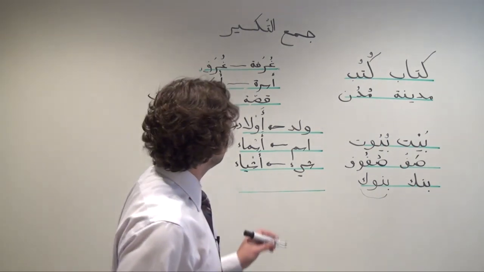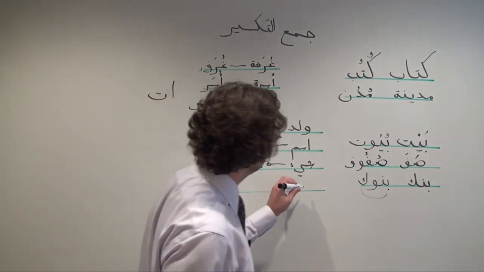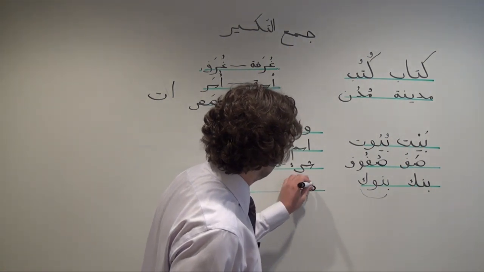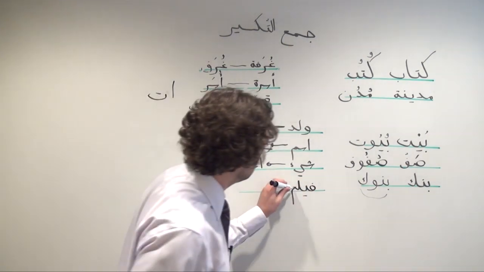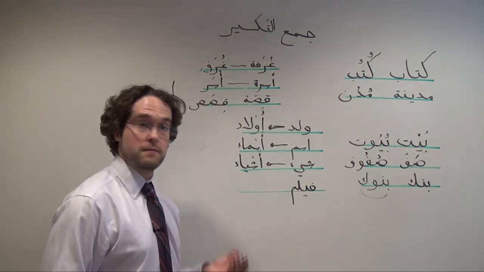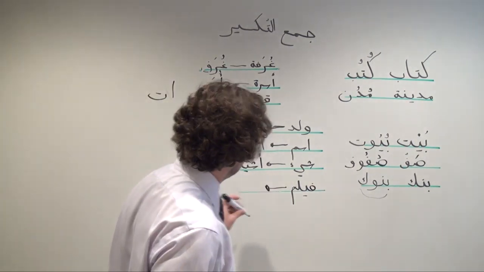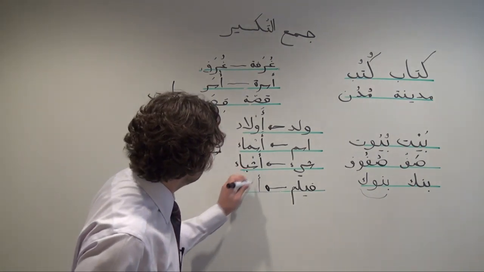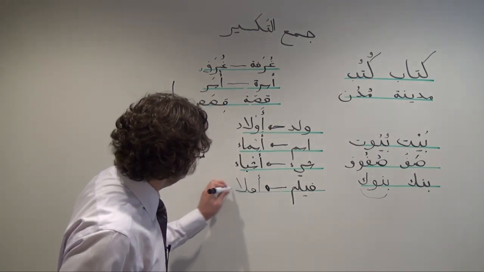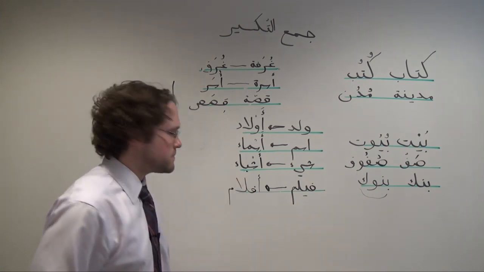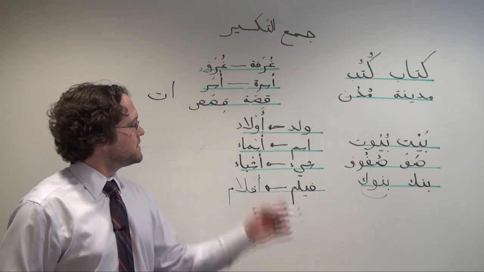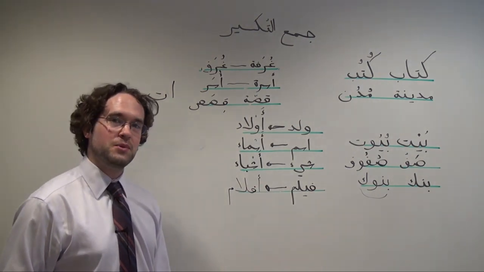One more example of that would be film, a movie, a film. In Arabic, it follows the same pattern as these words. Aflam. It can seem a little bit outlandish, but this is how broken plurals work.